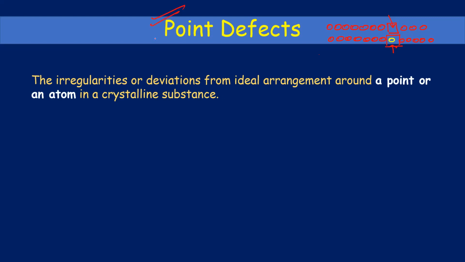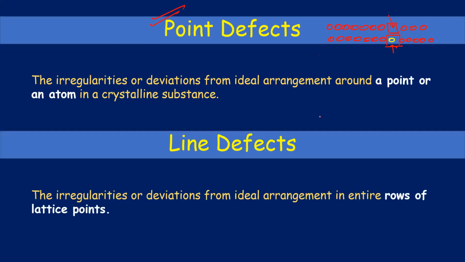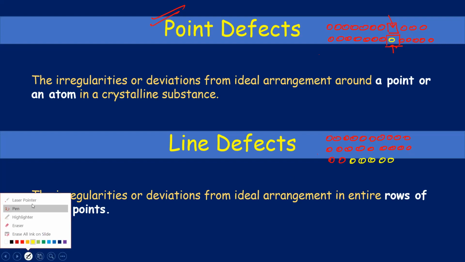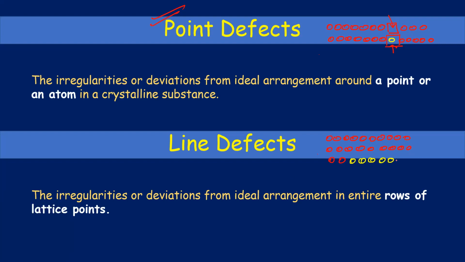Okay. Now another type of defect is the line defect. In a line defect, the arrangement of the whole row of atoms will be disturbed. So if you have red atoms like this, we are having red atoms here also. We expected a red atom here also, but here there are some red atoms. Then we had a range of yellow atoms like this. If you have this kind of defect, then it is going to be known as the line defect.